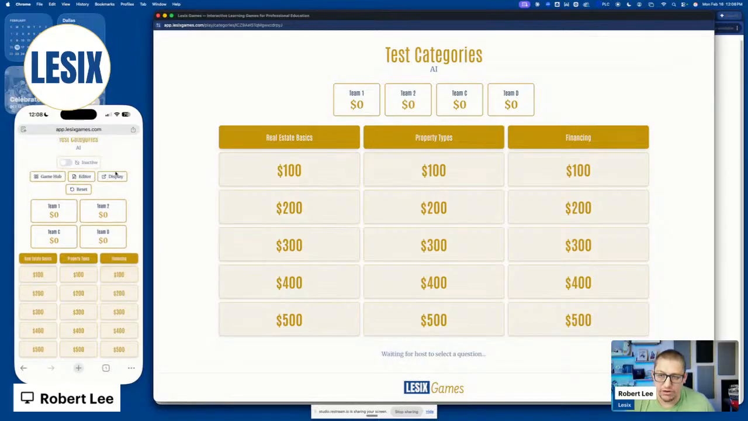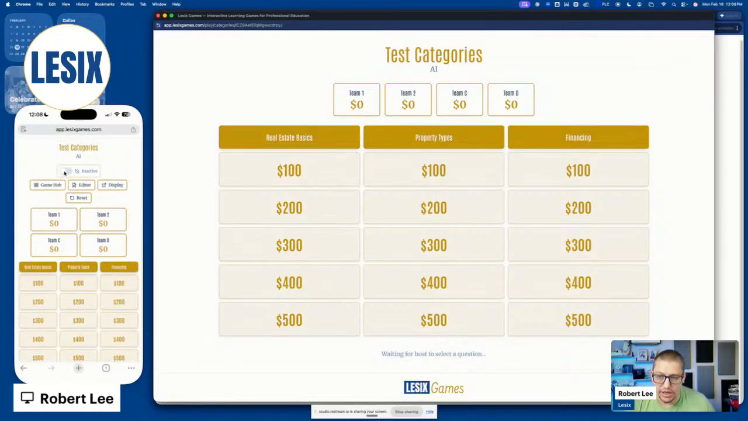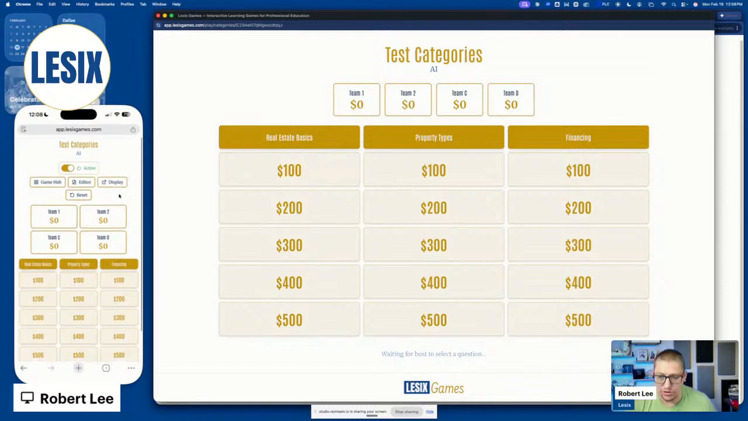Now you'll notice here that from the game controller screen, I have a toggle for inactive and active. When you turn it on active, it means it can be played and it cannot be edited. On the display screen, we see the team names and the categories, and I obviously can't click on anything on the screen.